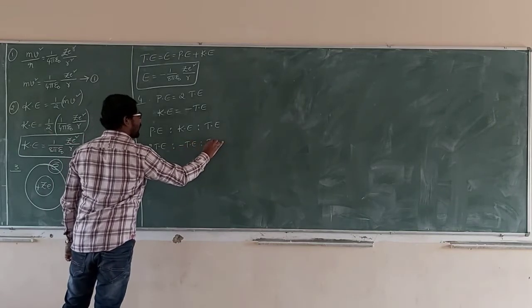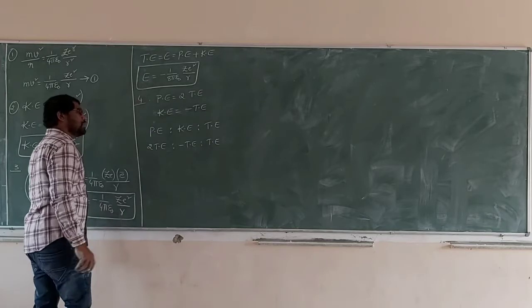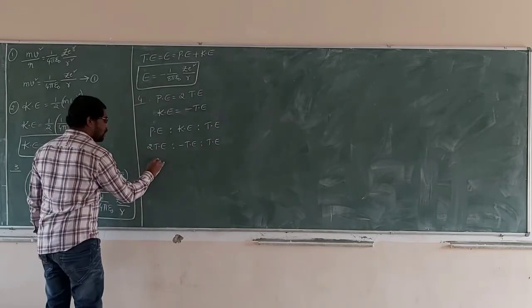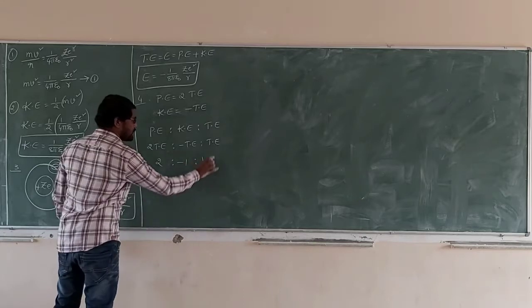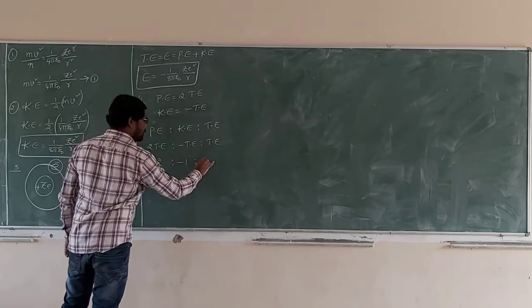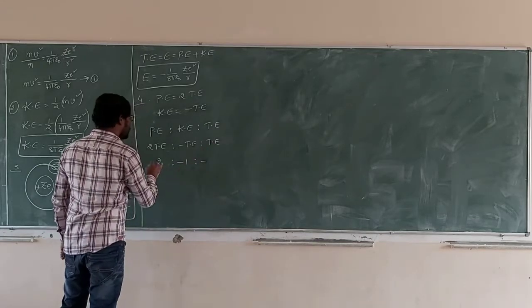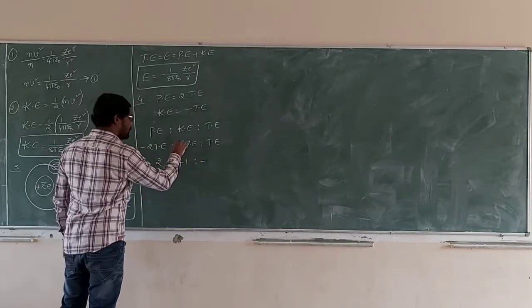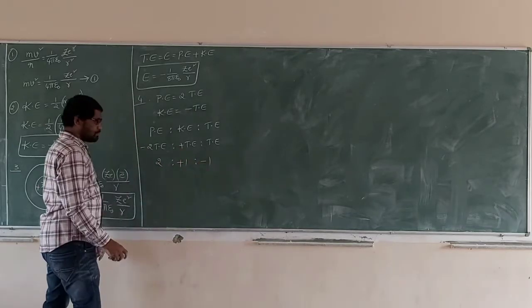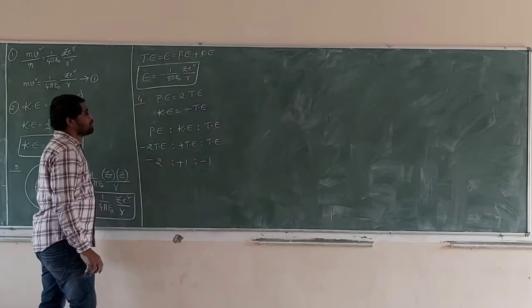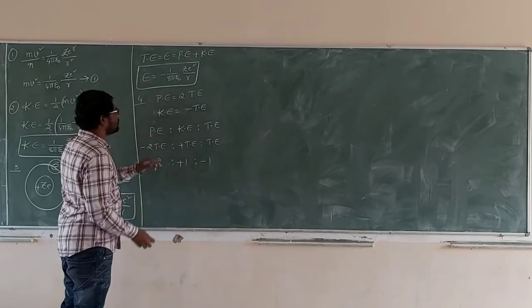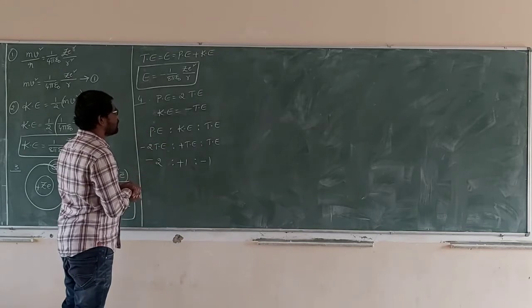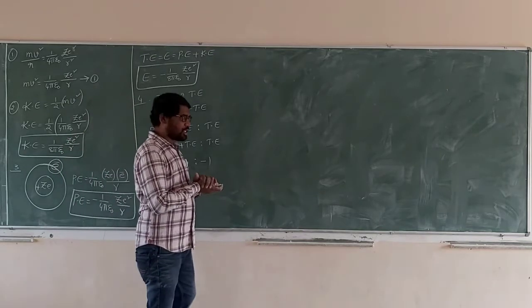The ratio is 2 is to 1 is to 1, with the sign minus 1. K is equal to the modulus of total energy. Kinetic energy is equal to the modulus of total energy.